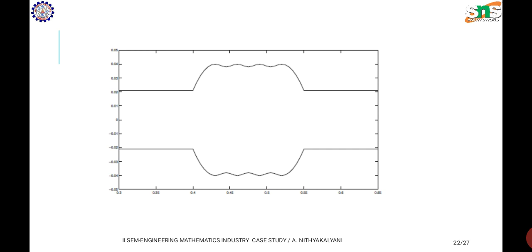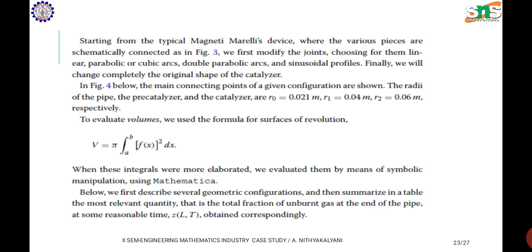This is shown in the figure. Starting from the typical Magneti-Marelli device, where the various pieces are schematically connected as in the figure, we first modify the joints, choosing for them linear, parabolic and cubic arcs, double parabolic arcs and this one. Finally, we will change completely the original shape of the catalyzer.